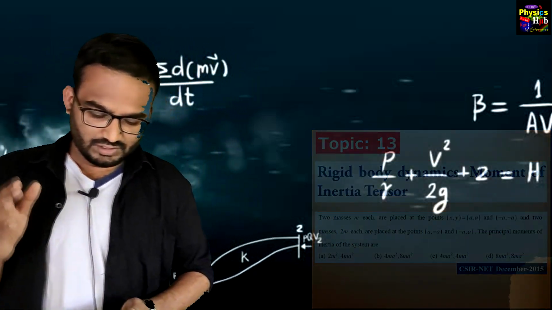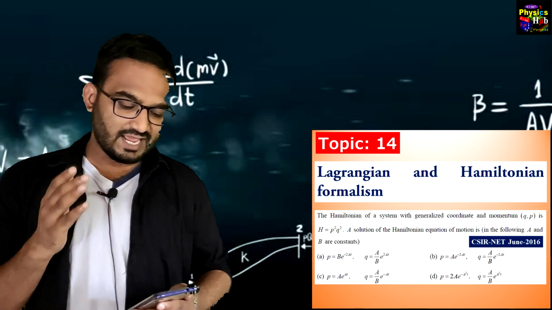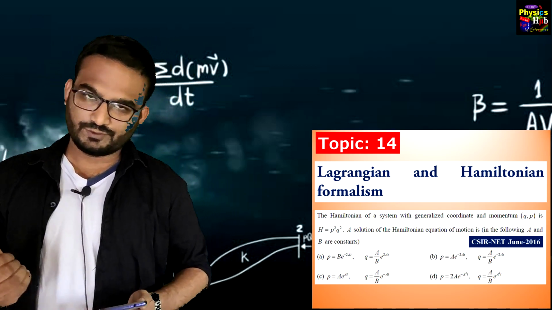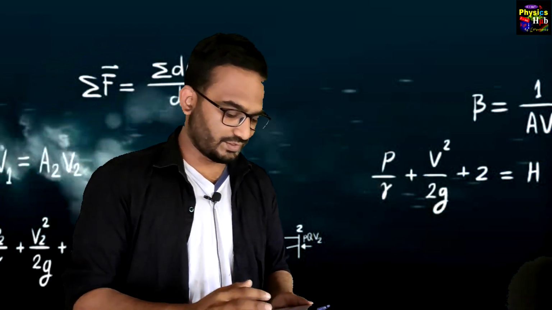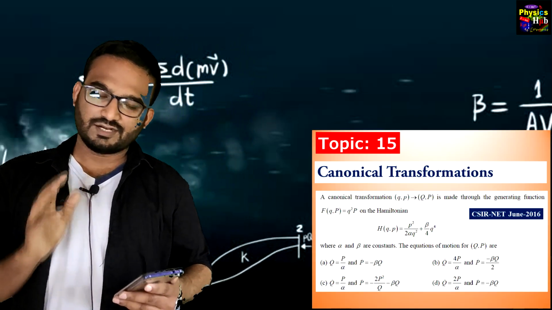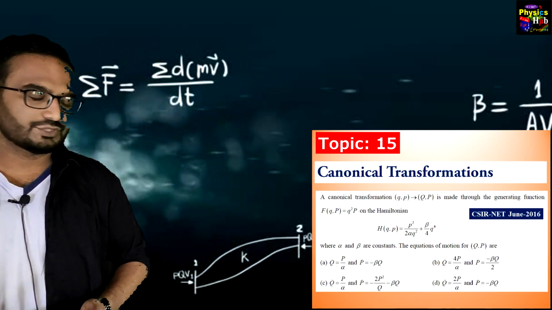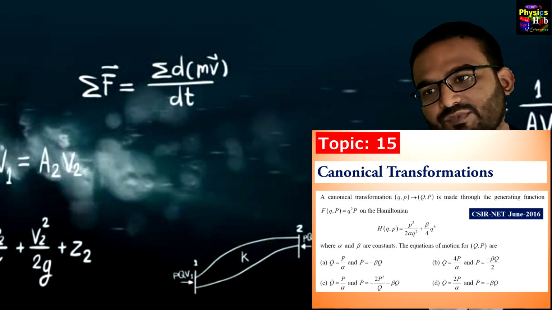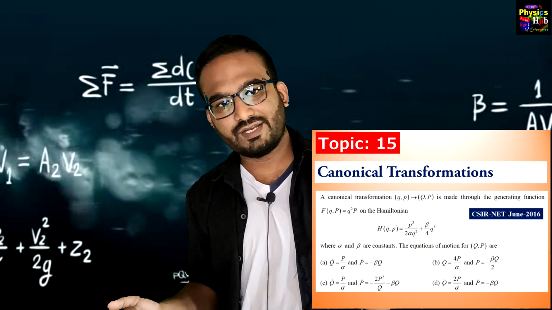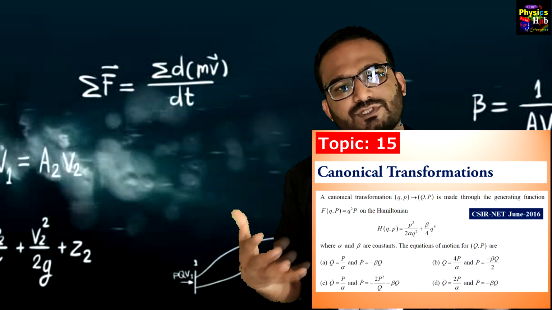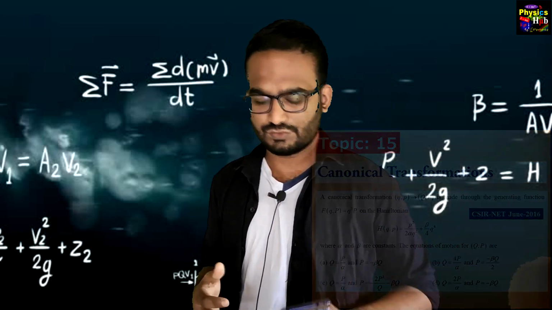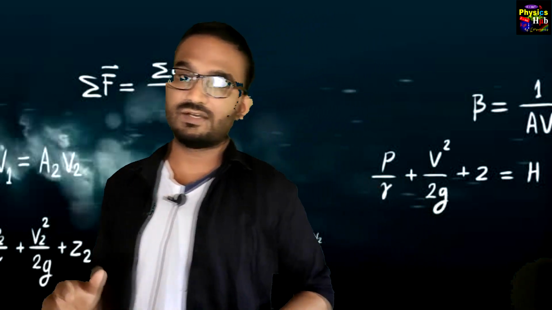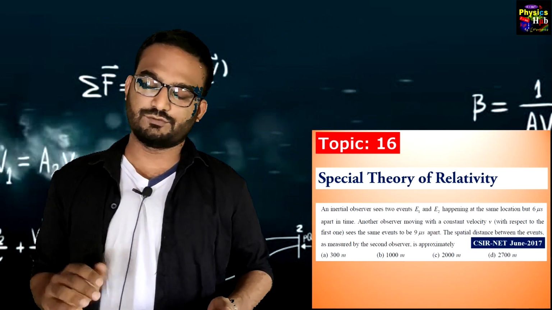Rigid body dynamics. Number 14, Lagrangian and Hamiltonian formalism. Okay, Lagrangian and Hamiltonian formalism. Topic 15, canonical transformation. Canonical transformation is a very important topic for your upcoming CSIR NET exam. You have seen frequent questions from canonical transformation, so you should do this topic. Number 16, special theory of relativity.